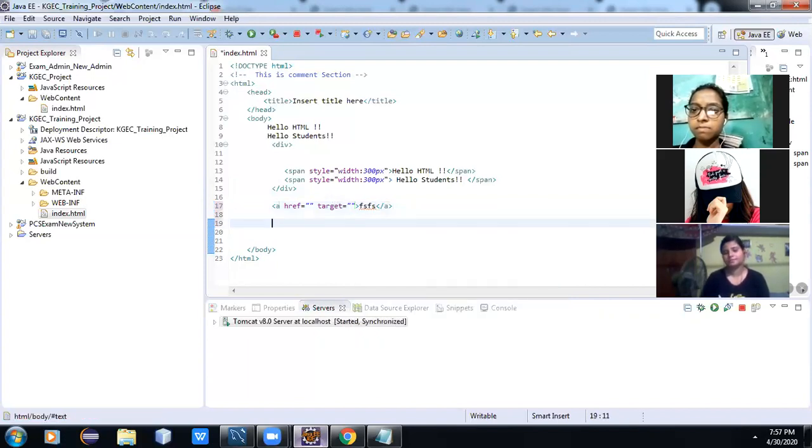Okay. Next, as in a Word document, we can write b for the bold tag, i for the italic tag, and u for the underline tag. Yes. Okay, all of you are familiar with this, I think.